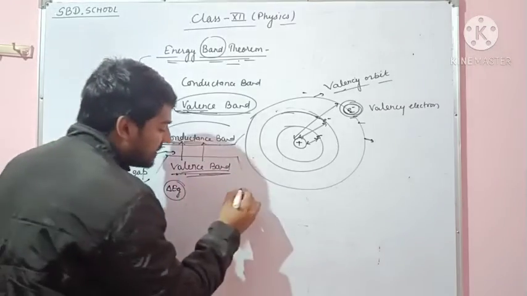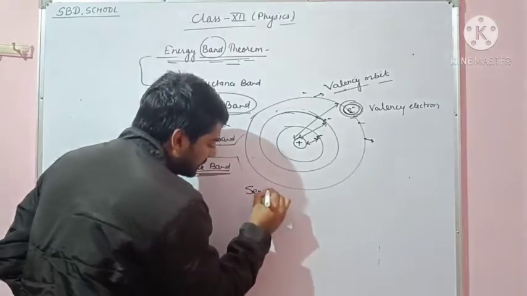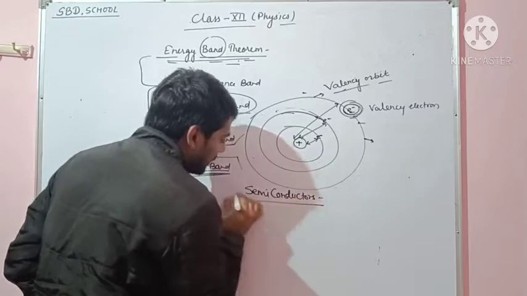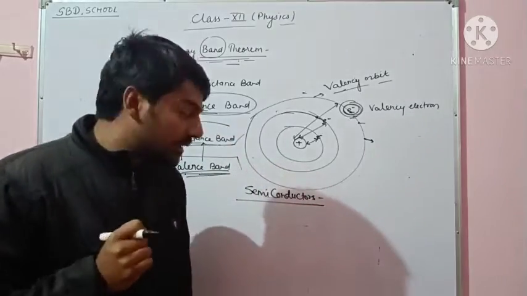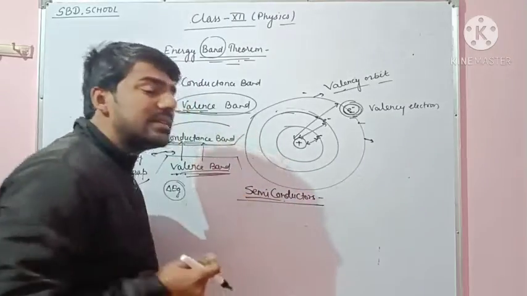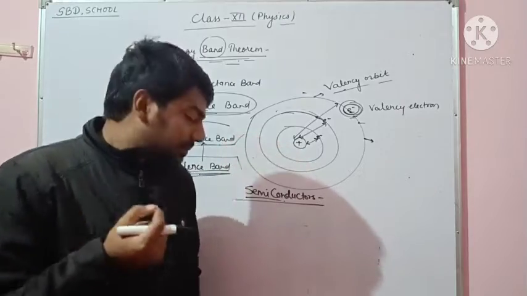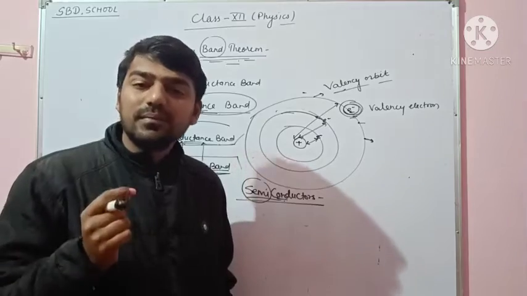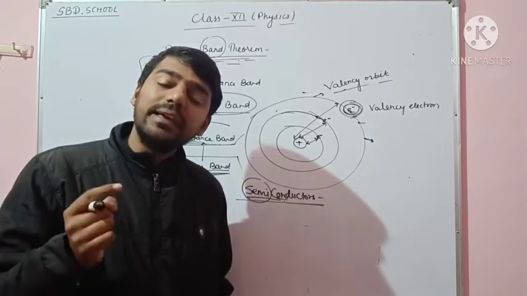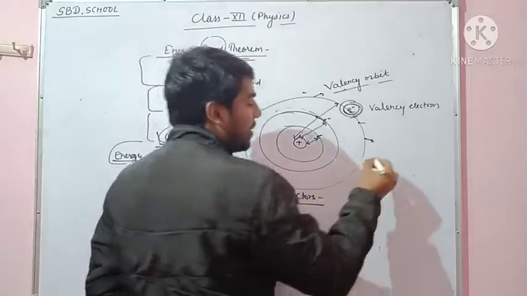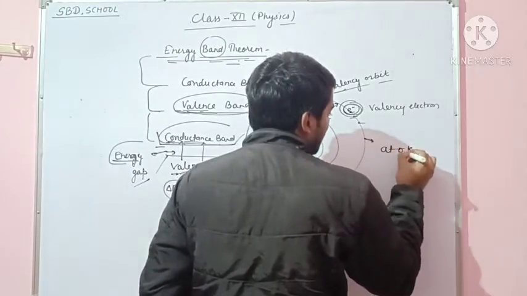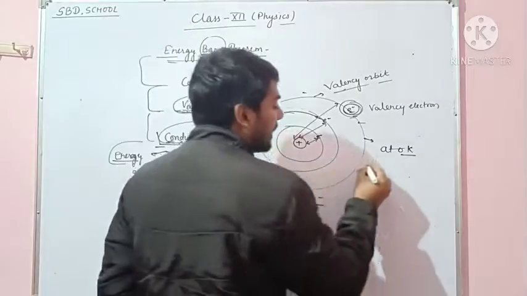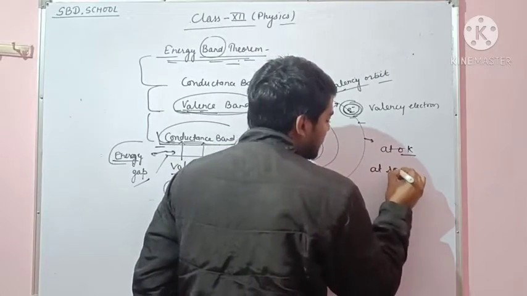And the third is the semiconductor. What is a semiconductor? A semiconductor is a matter that behaves like an insulator at 0 degree Kelvin and behaves like a conductor at room temperature.